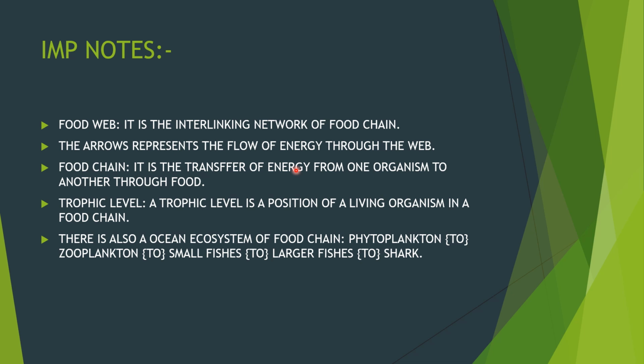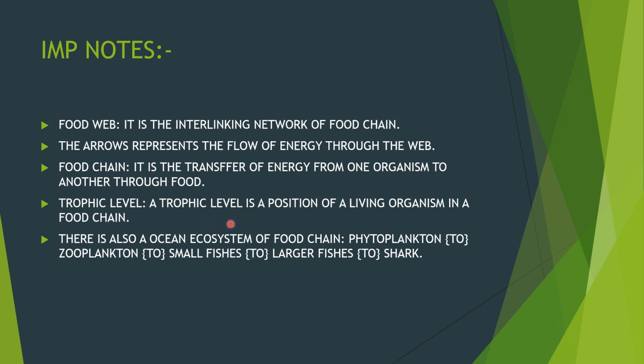It is nothing but a path for passing energy from one organism to another. A food chain is the transfer of energy from one organism to another through food. So it is a pass of energy.